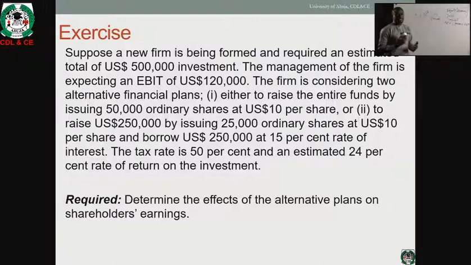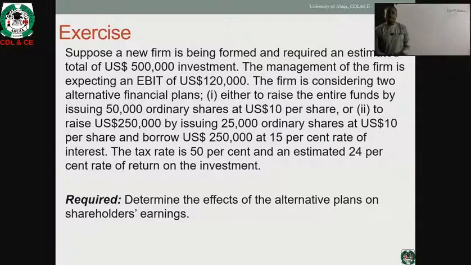So one of the basic parameters used in determining whether an organization is enhancing the shareholders' value or not is usually the earnings per share, the earnings that the company generates from their activities. So we look at a typical capital structure example to depict what we mean.